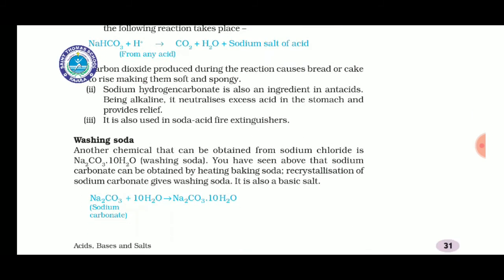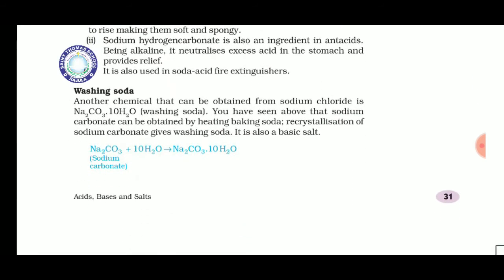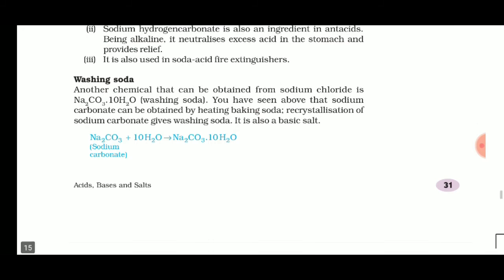The next is washing soda. See the chemical formula of it, Na2CO3.10H2O. That is the chemical formula for washing soda. Sodium carbonate can be obtained by heating baking soda. Recrystallization of sodium carbonate gives washing soda, meaning sodium carbonate plus 10H2O. So the addition of that water gives Na2CO3.10H2O. Students, remember, on the reactant side it is plus 10H2O, while on the product side it is dot 10H2O, meaning it is the product, and on the left-hand side that is the summation.